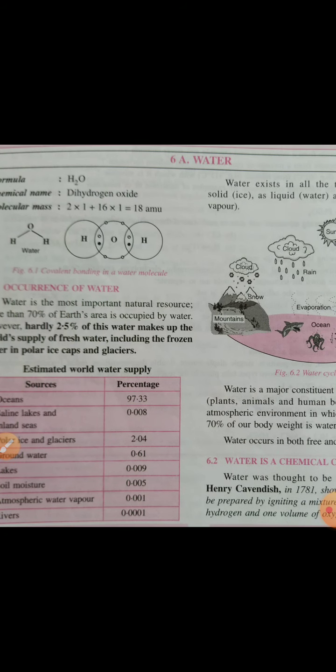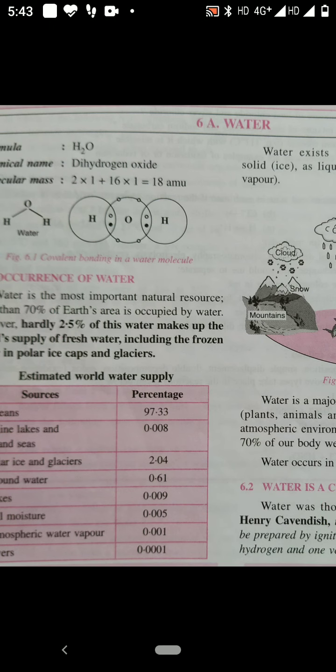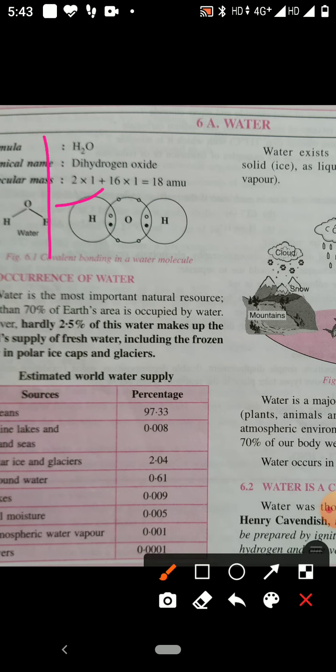Earlier, water was considered an element, but Henry Cavendish proved water is not an element, it is a compound of hydrogen and oxygen. Therefore, the molecular formula of water is H2O. Henry Cavendish showed by experiment that by volume, 2 volumes of hydrogen and 1 volume of oxygen combine together to produce water.